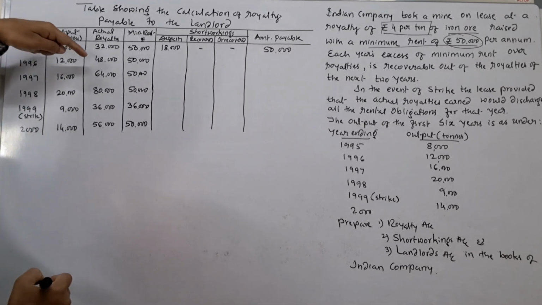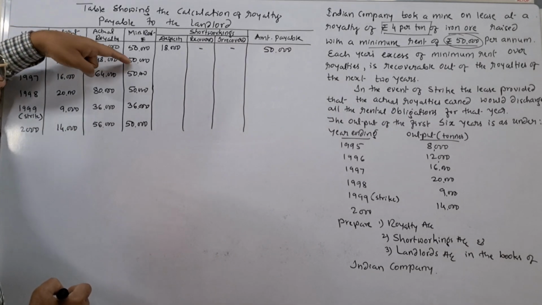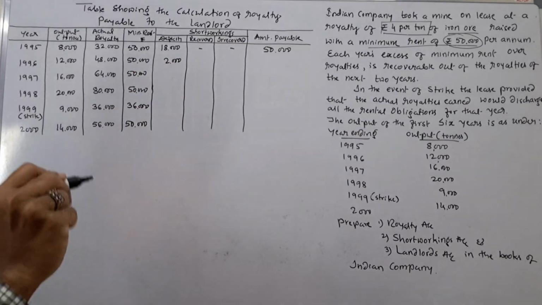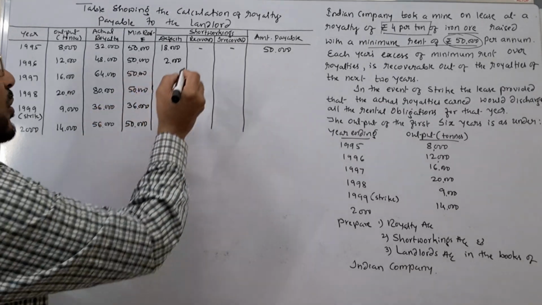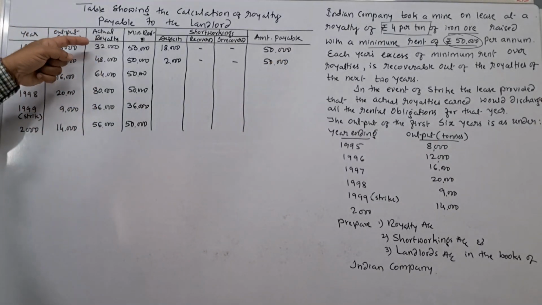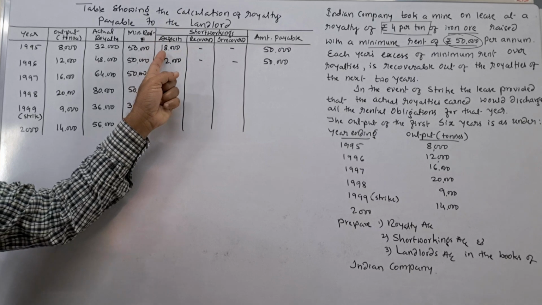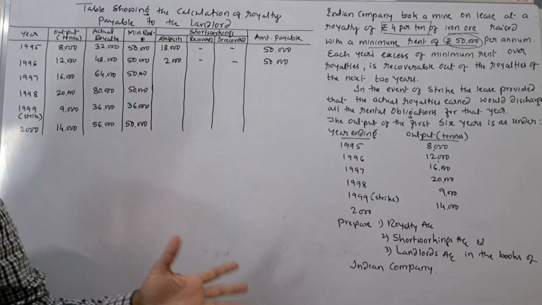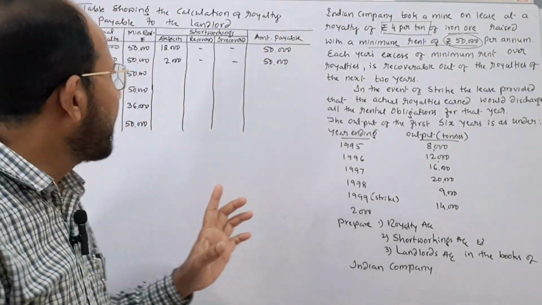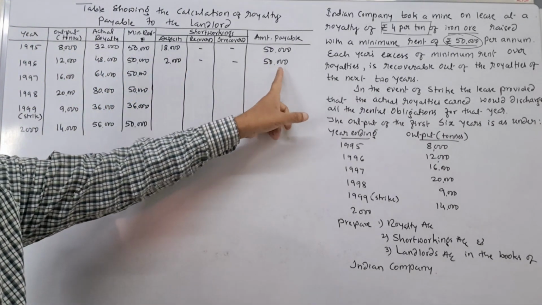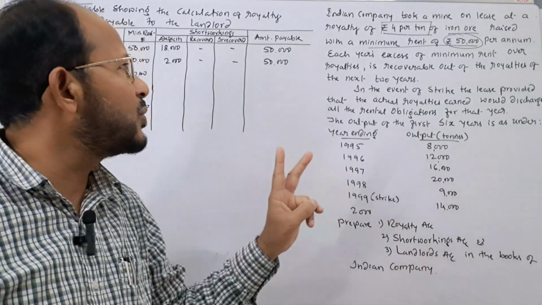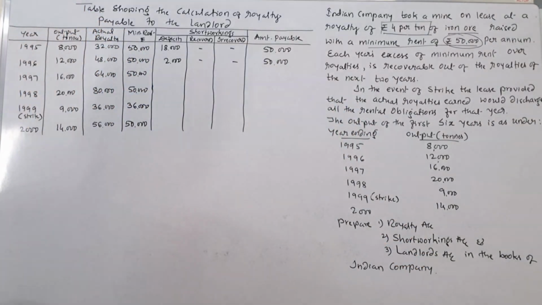Next one is in the second year, you see again actual royalty is less than the minimum rent. Here also deficit is there, rupees 2,000. It means here Indian company will pay rupees 50,000 to whom? To the landlord. Actual royalty is 32,000, 50,000 is given. Therefore, here Indian company has paid rupees 18,000 from its pocket. Next one is in the second year also short working is there, rupees 2,000. Instead of paying rupees 48,000, again company has paid to the landlord rupees 50,000. Therefore, company has suffered a loss. Here also loss is there, rupees 2,000. That is the extra amount has been given.